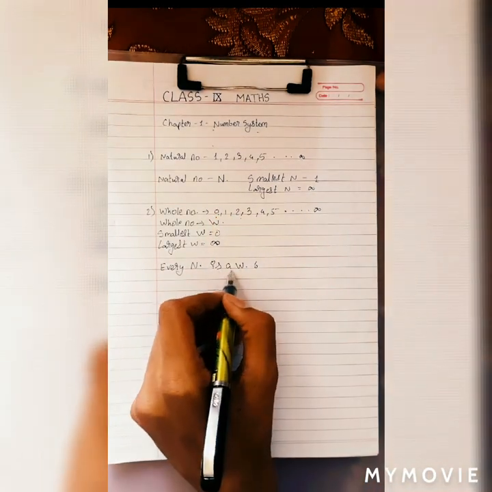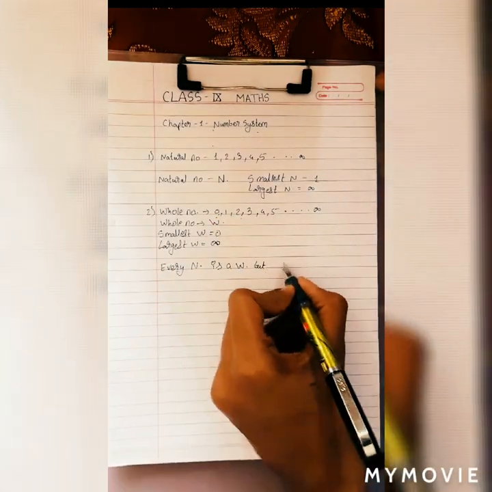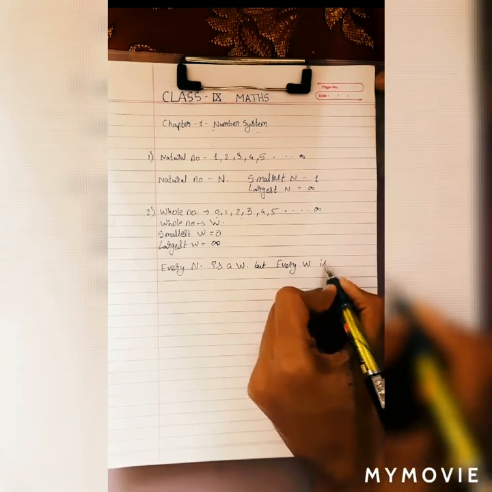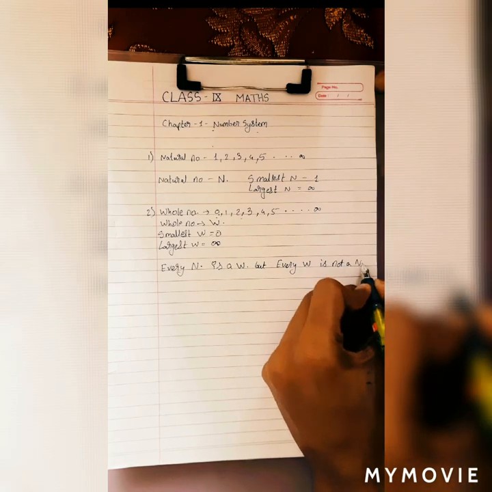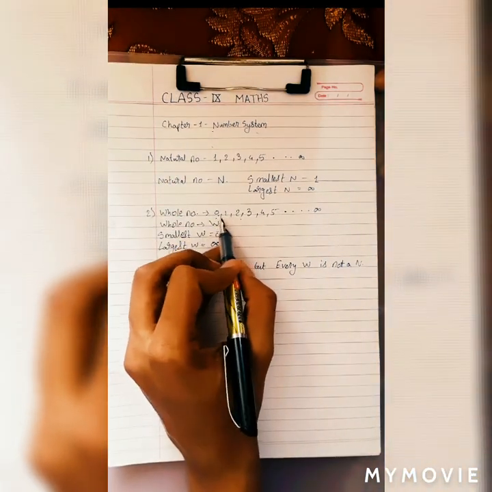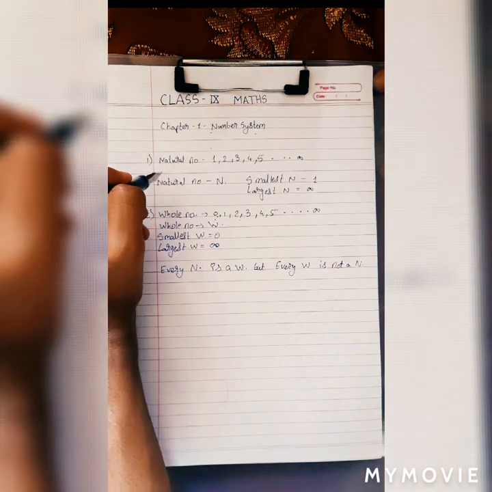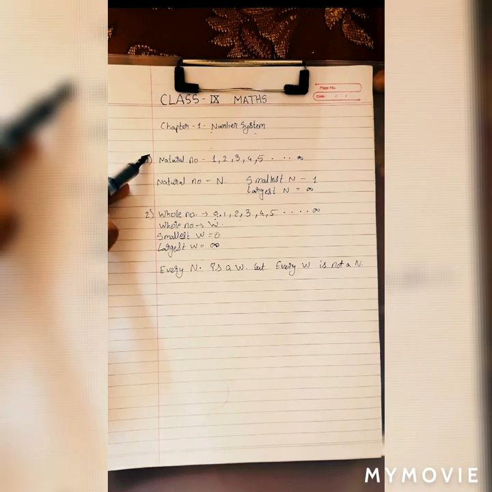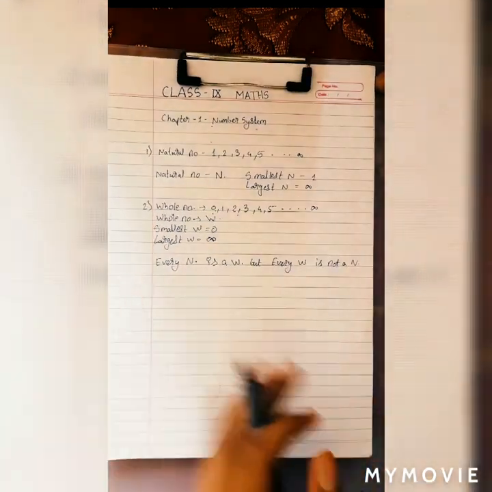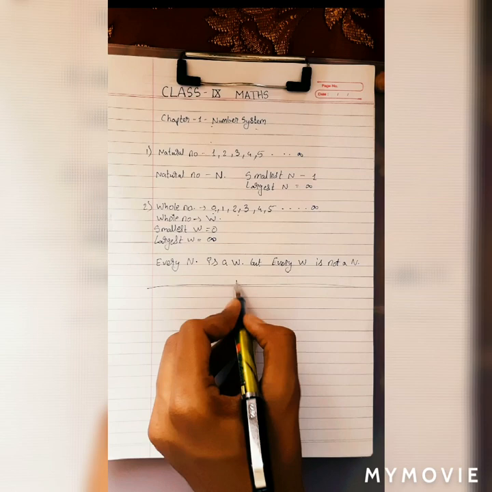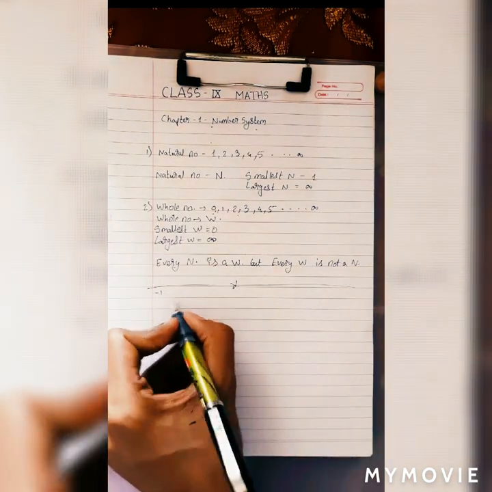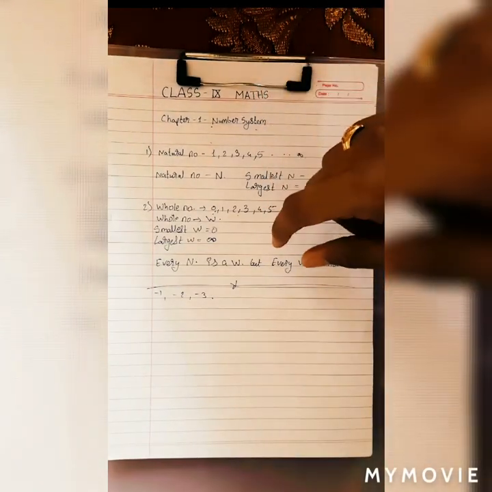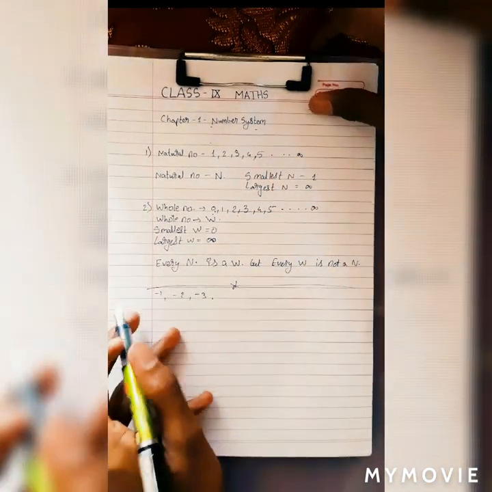So therefore every natural number is a whole number, but every whole number is not a natural number. As you can see that 0 is a whole number which is not a natural number. So therefore every whole number is not a natural number, but every natural number is a whole number. So as you know, there are negative numbers also, like -1, -2, -3. So we cannot represent the negative numbers in the natural number set and the whole number set.